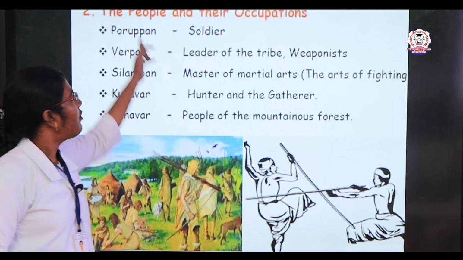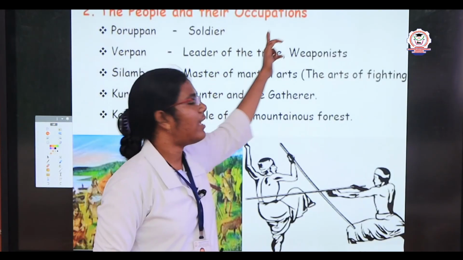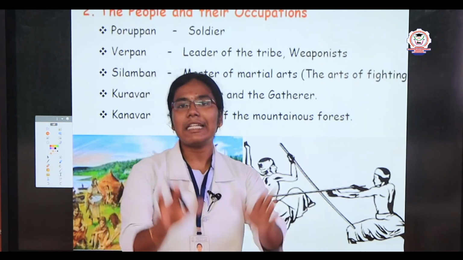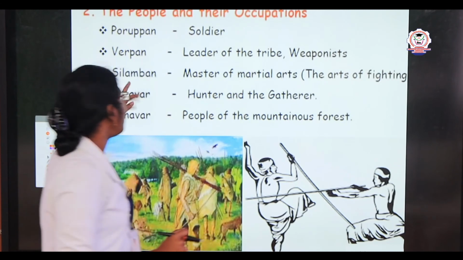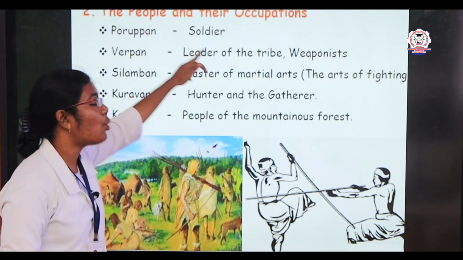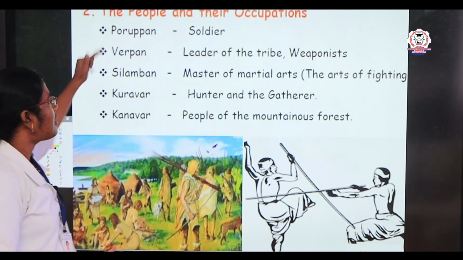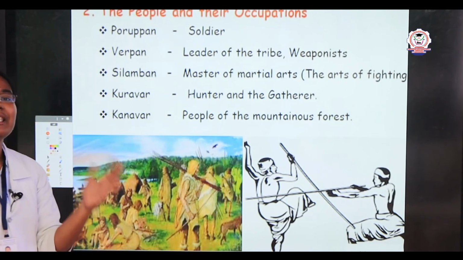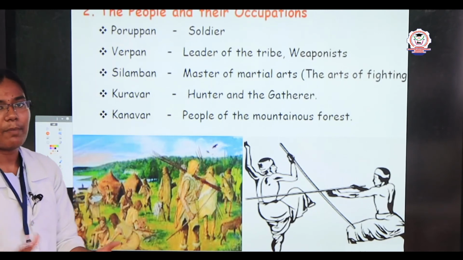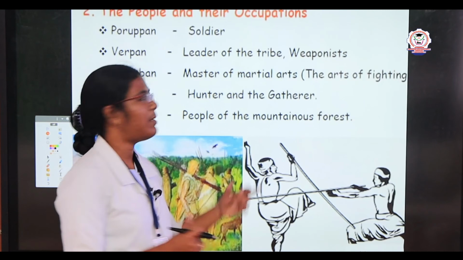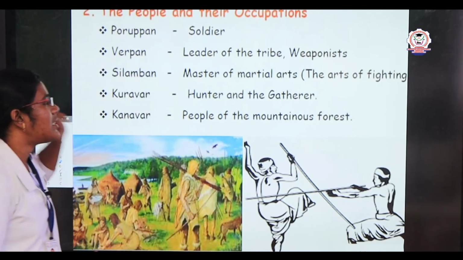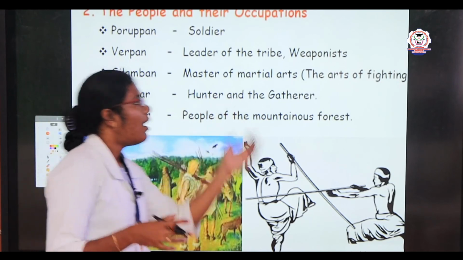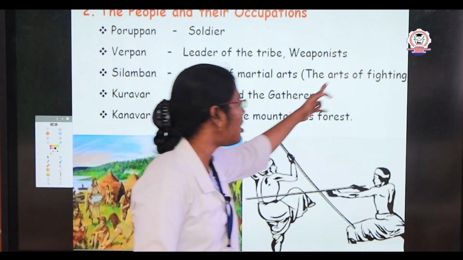The next we are going to see here is the people and their occupation. We generally saw about the people, Kuravar and Kuratiyar. Now we are going to see Porupan. Porupan means a soldier. Next is Verpan. Verpan means a leader, the leader of the tribal people. The leader of the hill people is called Verpan. Next, Silamban. Silamban means a master, especially in fighting.